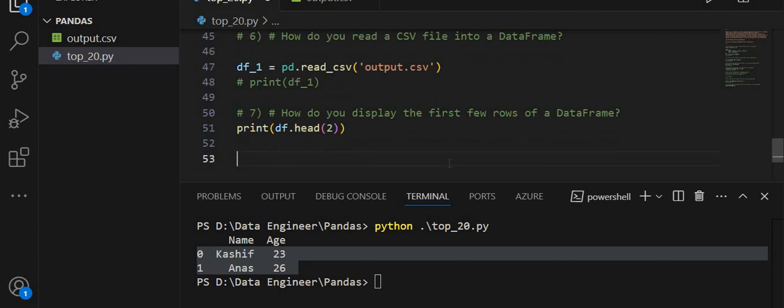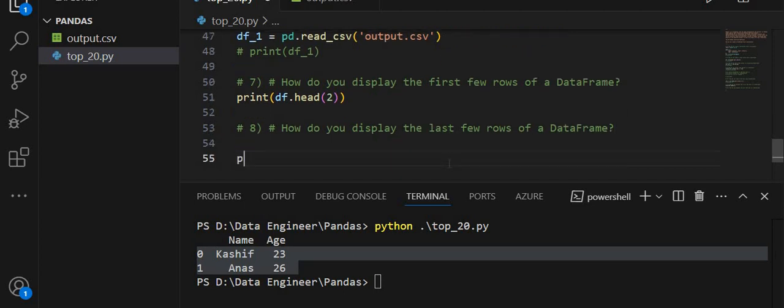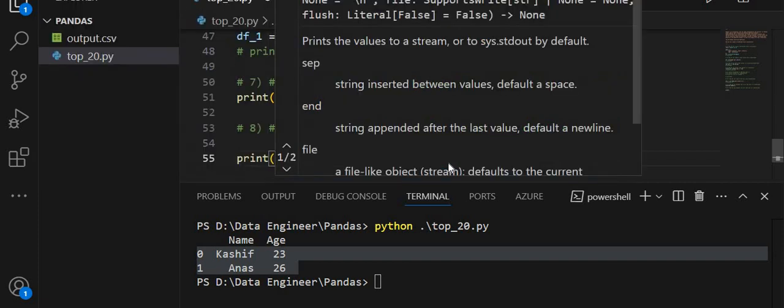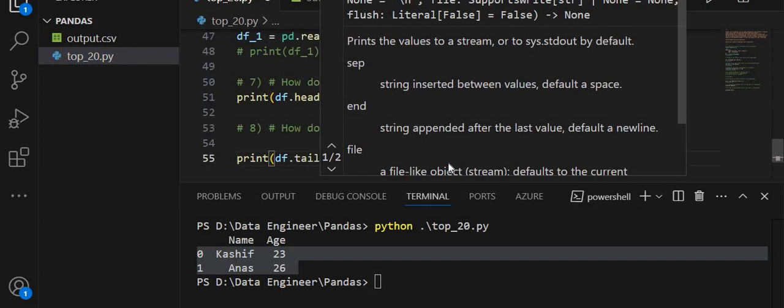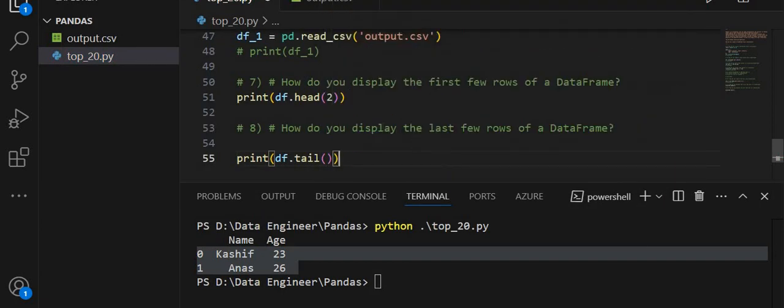The next and most frequently asked question is, how do you display the last few rows of a data frame? So for that, we have a method function, and I am applying it on my data frame. The df is the data frame, and I am going to apply the tail function on it.